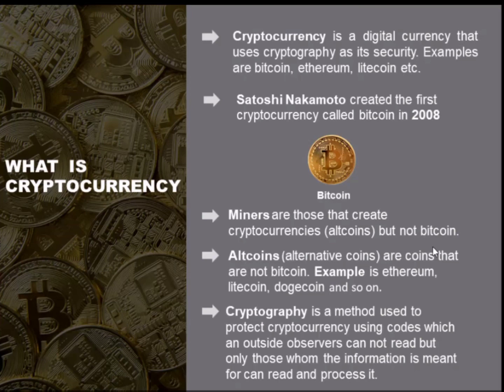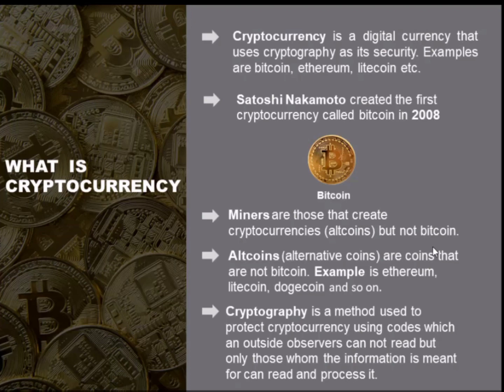What do you understand now as cryptography? Cryptography is a method used to protect cryptocurrency using codes which an outsider cannot read, but only those whom the information is meant for can read and process. And this cryptography is just like the code that website developers use. When they do not expose the code, you yourself will not know exactly what they have written there.